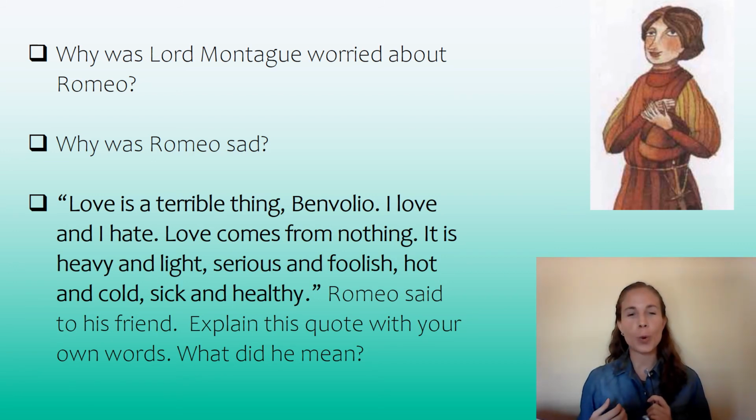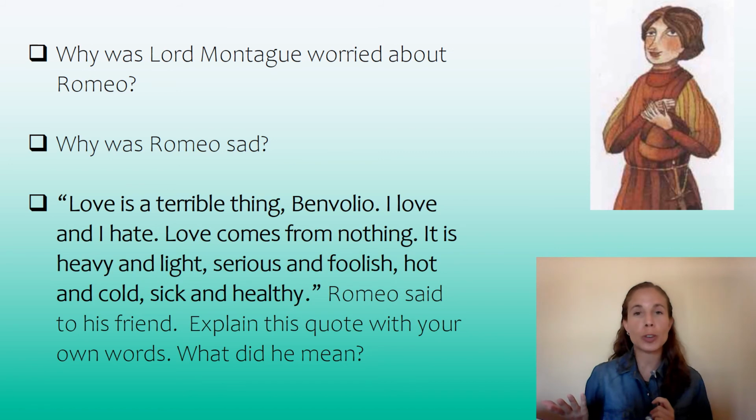He says this quote: "Love is a terrible thing, Benvolio. I love and I hate. Love comes from nothing. It is heavy and light, serious and foolish, hot and cold, sick and healthy."